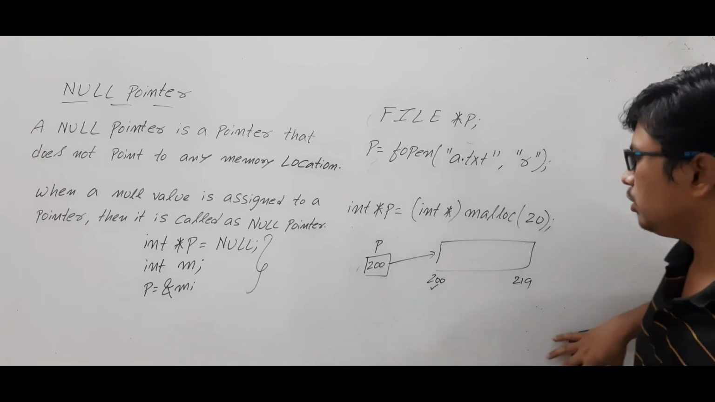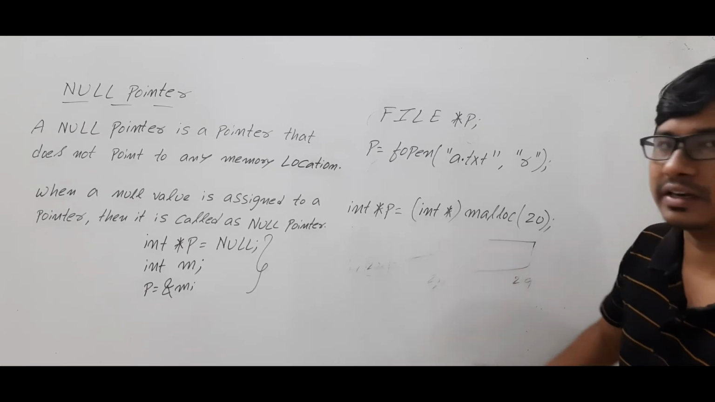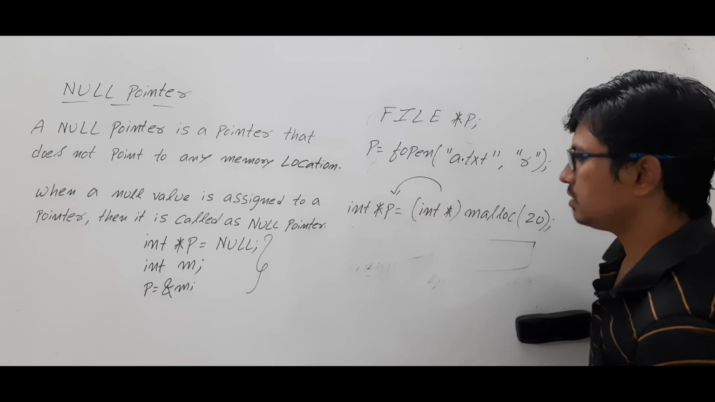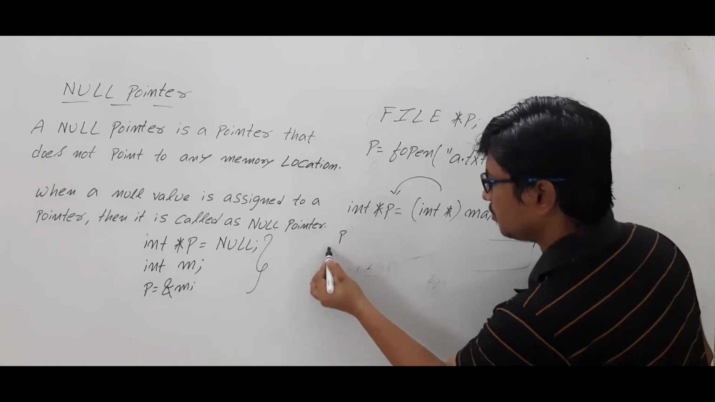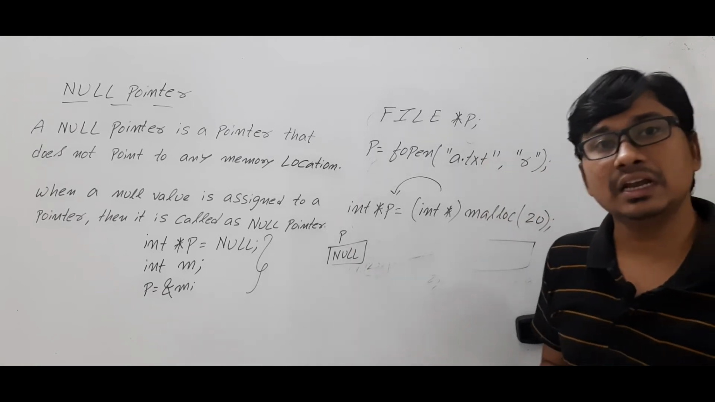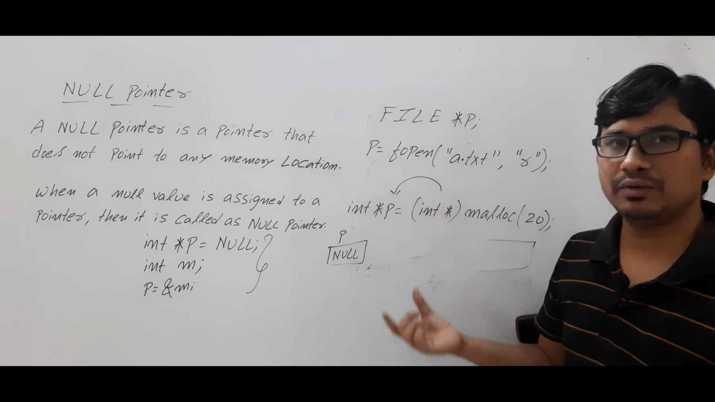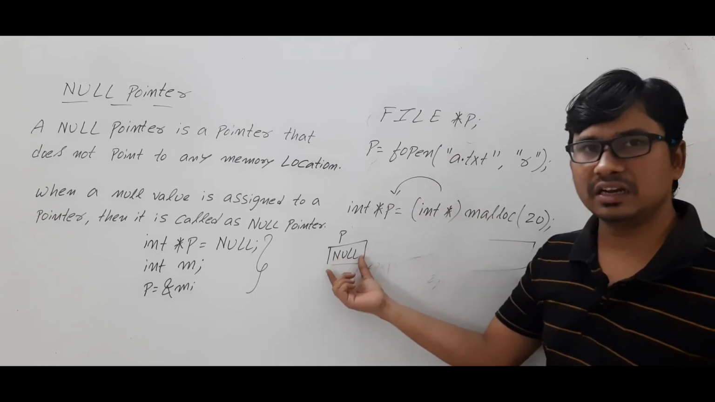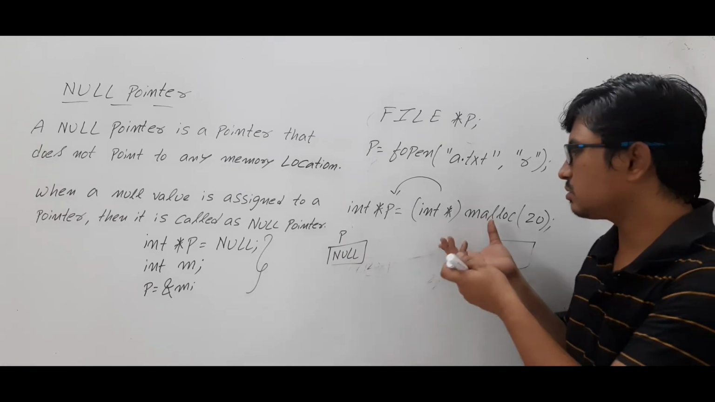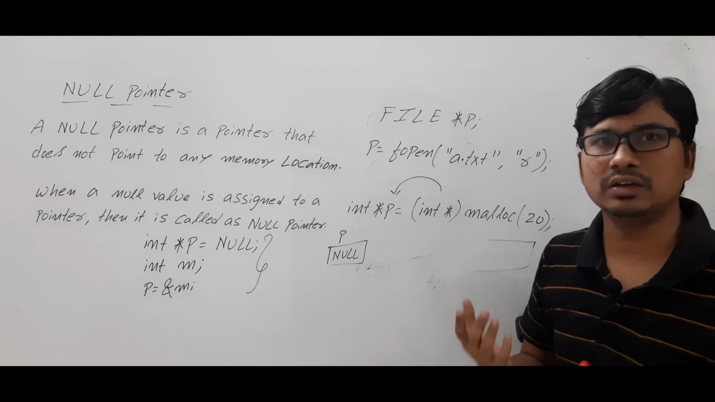Is it clear? Due to some issues, if the memory was not successfully created, then this function will return a null value. Then p will hold the value null. So now this p I can call a null pointer. I hope you have understood. So in these cases, whenever there is an error, it will return the null value. It will be useful for you to check whether this memory has been allocated or not, and whether the file has been successfully opened or not.